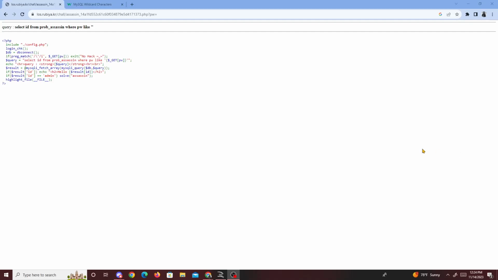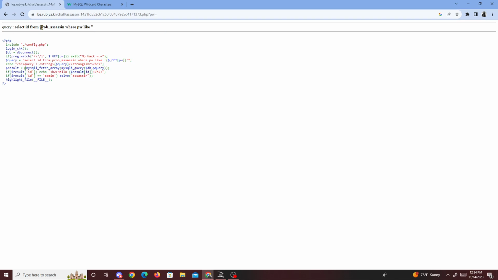Alright then, hello guys. Today I'm doing another Lord of SQLite challenge, and the challenge that I'm going to be doing today is called Assassin. With this challenge, it's a bit different this time because they allow us to use the word LIKE. It's not equals, so that's something different.